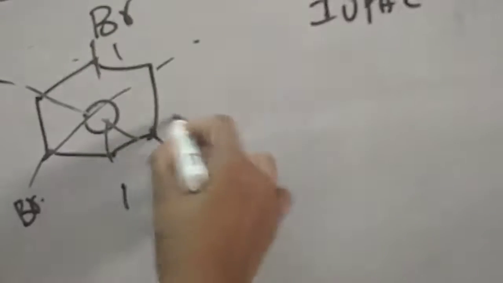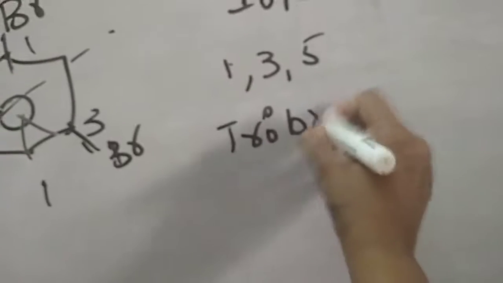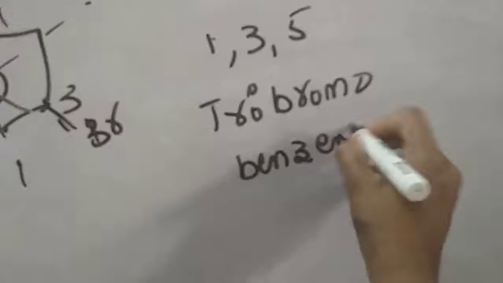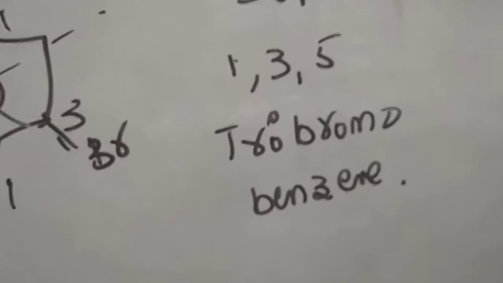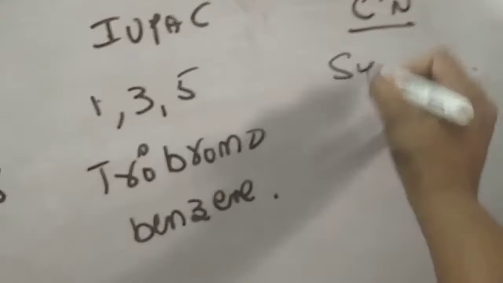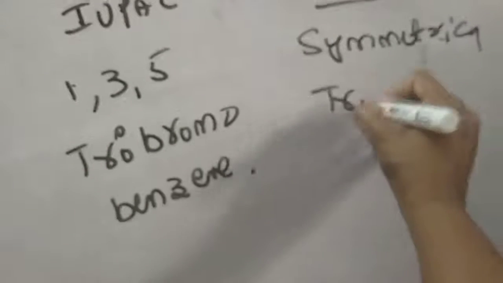Its IUPAC name will be 1,3,5-tribromobenzene, first carbon, third carbon, fifth carbon. Whereas its common name, instead of numbering, we use the word symmetrical tribromobenzene.